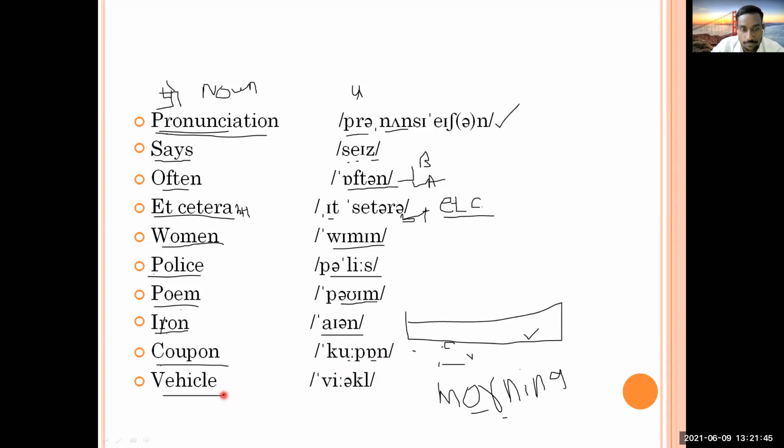What is this? Vehicle. Yes, you people can take help of this. It is not pronounced with a W, you have to call it with a V, not way. Okay, try to understand that this is vehicle. The H is silent, and the first sound is a clear V. So are you getting it? Is it clear to you? Yes, sir.